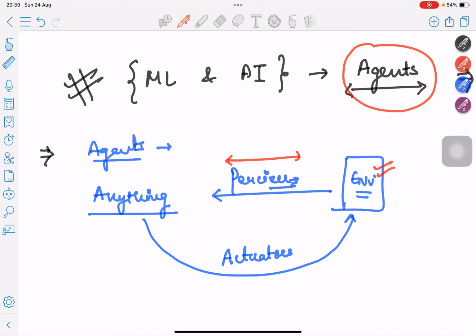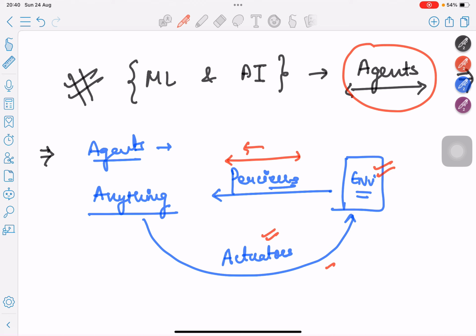Once it perceives that information, it does something back to the environment through actuators, and that's how we define agents. To quote, an agent is anything that can be viewed as perceiving its environment through sensors and acting upon that environment through actuators. That's a very classical and simple definition of an agent.